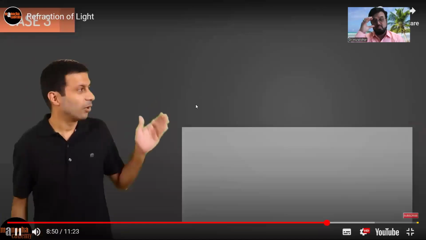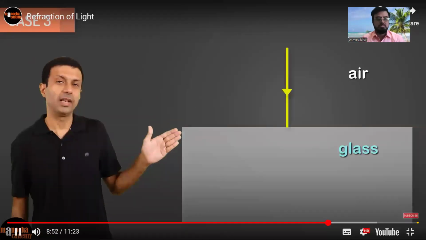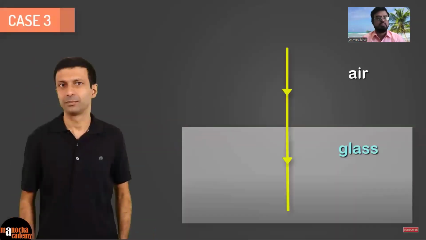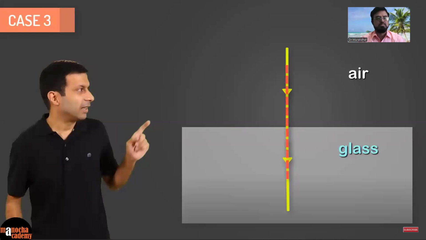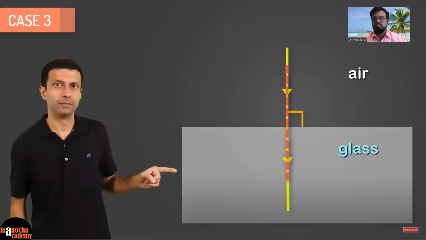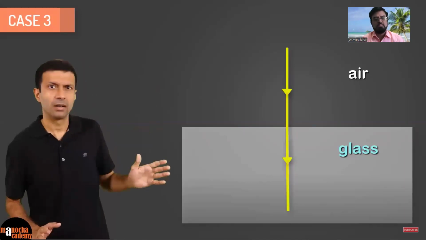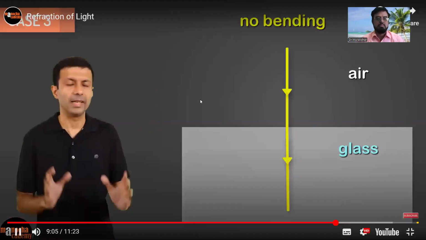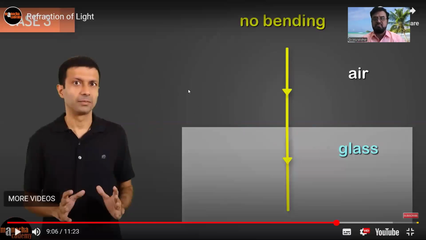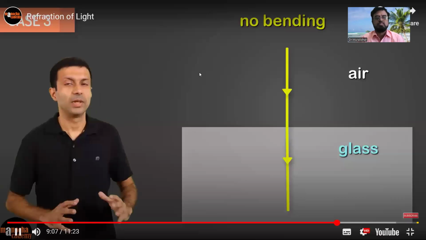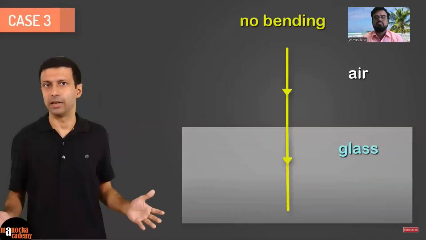There is another interesting case where the light is incident normally on the second medium. As you can see, the incident ray is along the normal here. But even though the light is traveling from air to glass, can you see that there's no bending taking place? If light is incident at the normal, after entering the second medium also there is no bending. So we say there is no refraction happening here.